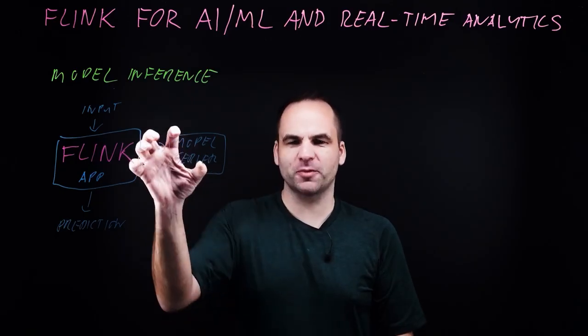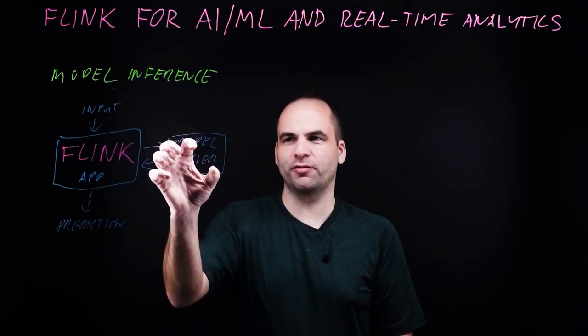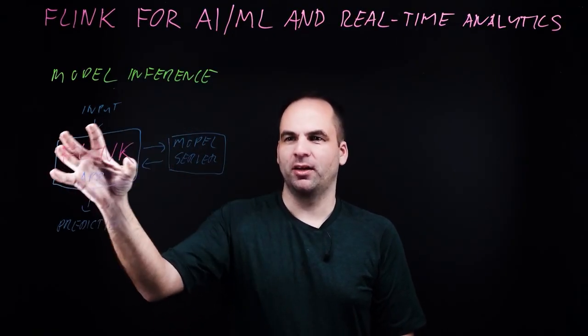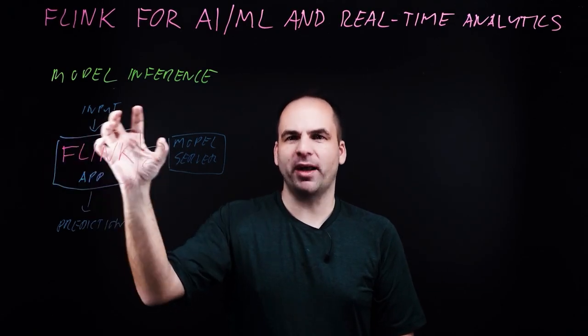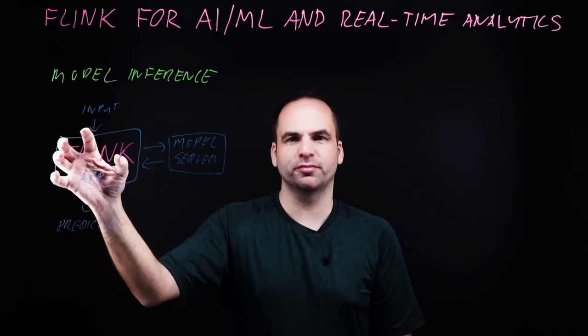And from the model perspective, you can use any third-party AI ML application or infrastructure, like OpenAI or Anthropic, or you build your own custom models for your risk and fraud prevention within your entities. You have the freedom of choice and can leverage all of that as part of your real-time stream processing application, no matter if they're analytical or operational. With data streaming and Flink, you can do both.